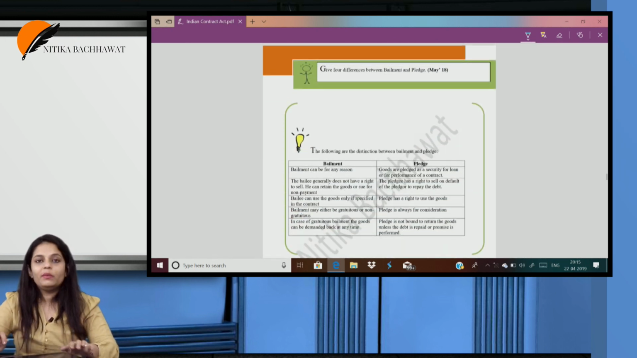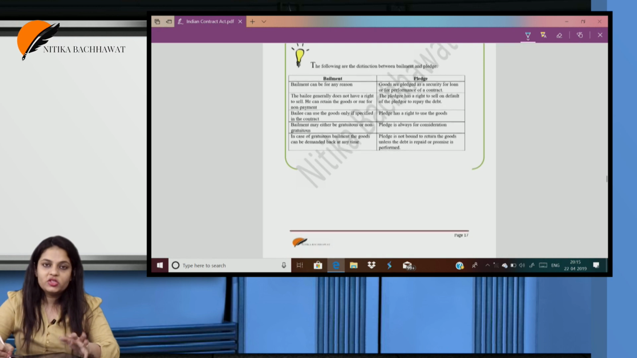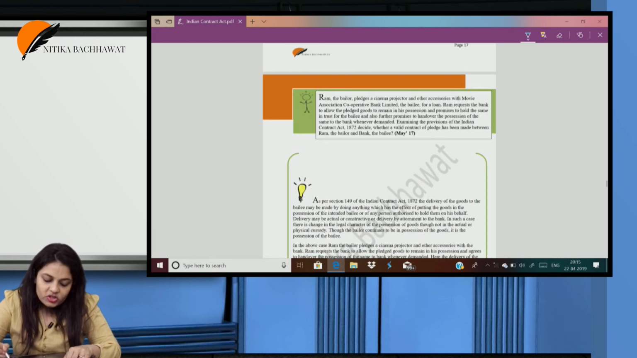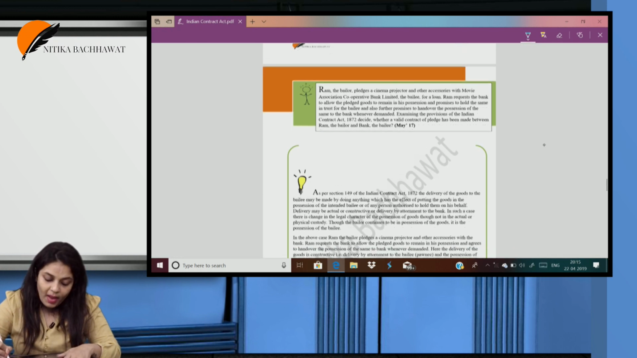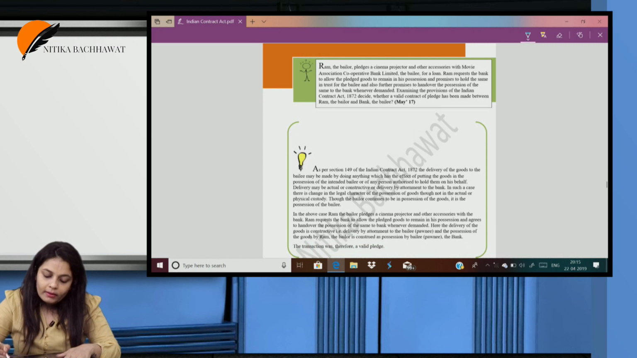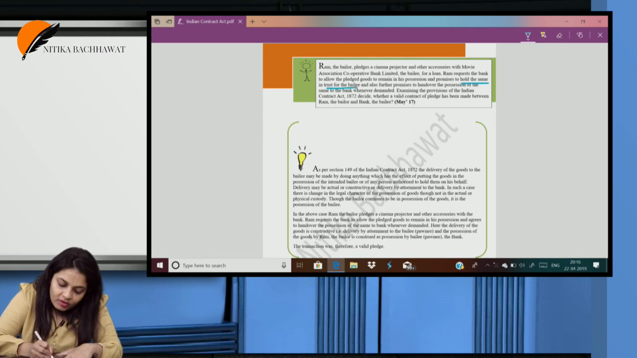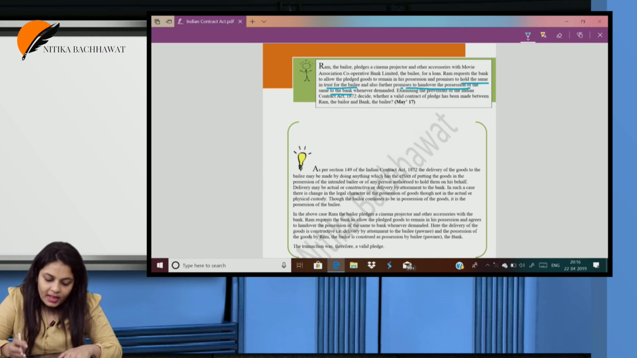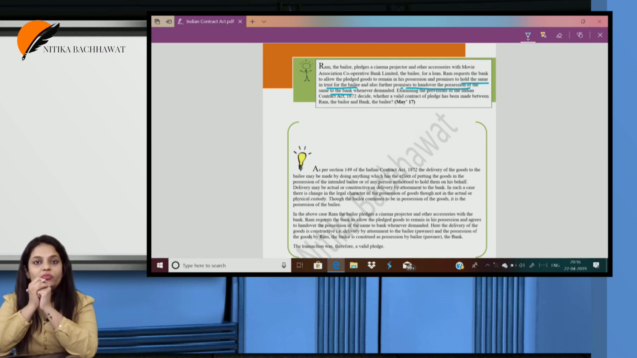Okay, bailment and pledge, the difference, I'm not going into the difference question, it's very easy, it's in front of you, you can read it. Ram the bailor pledges a cinema projector and other accessories with Movie Association Cooperative Bank Limited, the bailee, for a loan. Ram requests the bank to allow the pledged goods to remain in his possession and promises to hold the same in trust for the bailee, and also further promises to hand over possession of the same to the bank whenever demanded. Examine whether it's a valid contract of pledge.